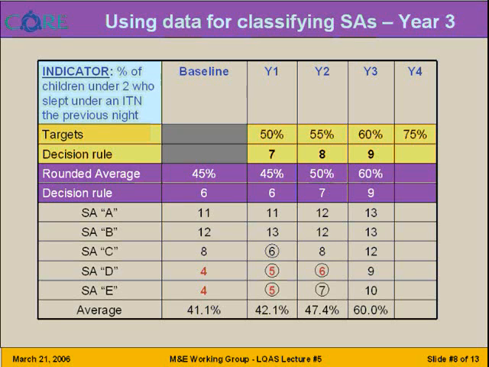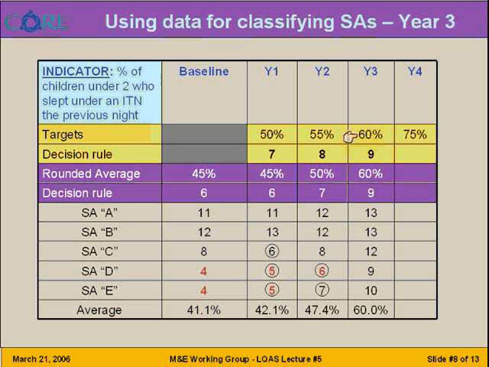Here we are now with LQAS results after the end of year number 3. And we now see some great performance improvement. Why? None of the supervision areas are under the average coverage anymore, and none of the supervision areas are under our annual target of 60% for year number 3. In fact, the average coverage is calculated at 60%, which is where the annual target was established for year number